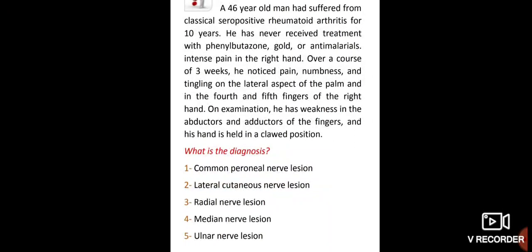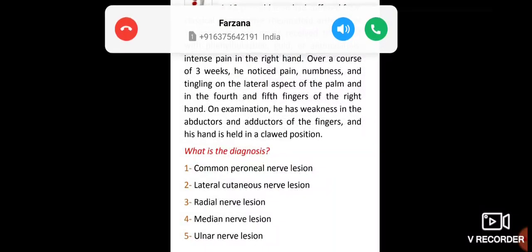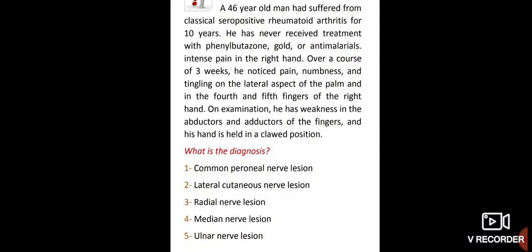A 46-year-old man had suffered from classical seropositive rheumatoid arthritis for 10 years. He has never received treatment with phenylbutazone, gold or antimalarials. Intense pain in the right hand. Over a course of 3 weeks, he noticed pain, numbness, and tingling of the lateral aspect of the palm in the fourth and fifth fingers of the right hand. On examination, he has weakness of the adductors of the fingers and his hand is in a clawed position.